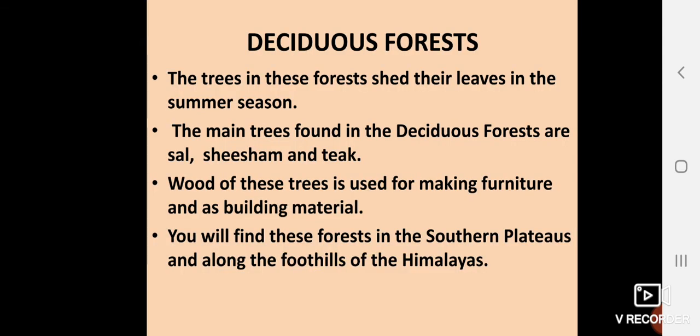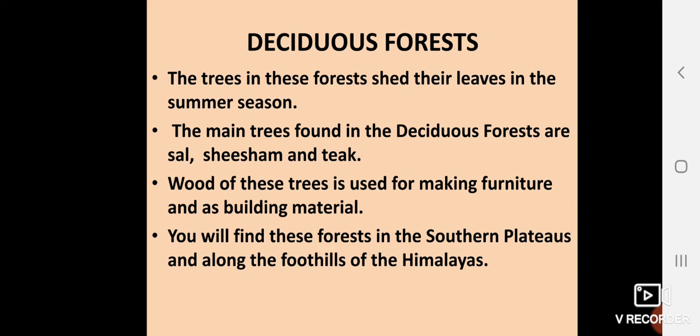Next is deciduous forest. The trees in these forests shed their leaves in the summer season. Which season? Summer season. The main trees found in deciduous forest are sal, shisham (your rosewood), and teak. Teak is what furniture and everything used in the house is made from. So the wood of these trees is used for making furniture and building materials for houses.